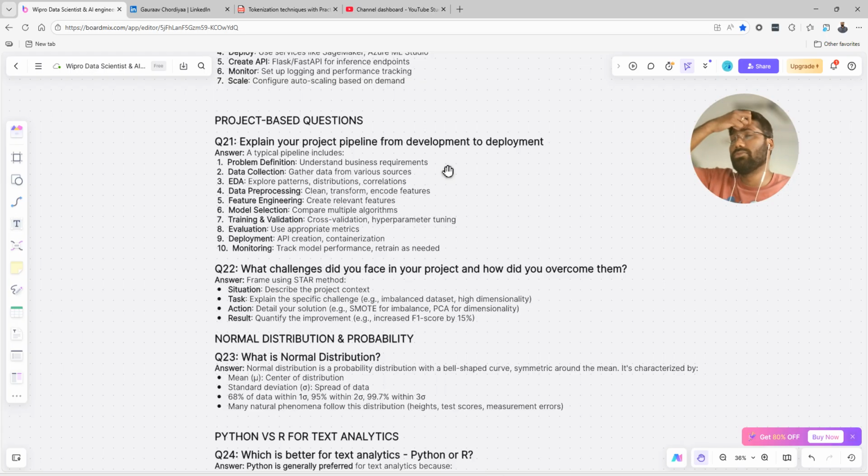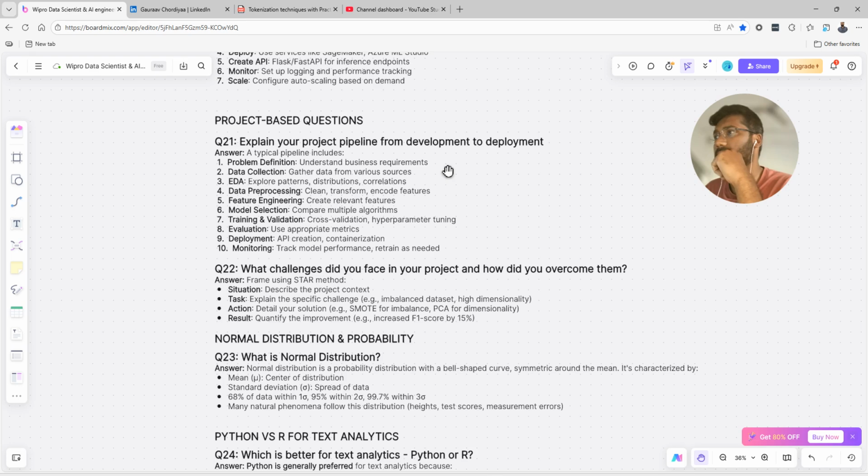You should know how to gather that data into a single stream or a single notebook, and after that try to extract features. So EDA is exploratory data analysis: patterns, distributions, correlations. Data preprocessing: cleaning, transformation, encoding. Feature engineering: creating relevant new features, or getting important features out of it.